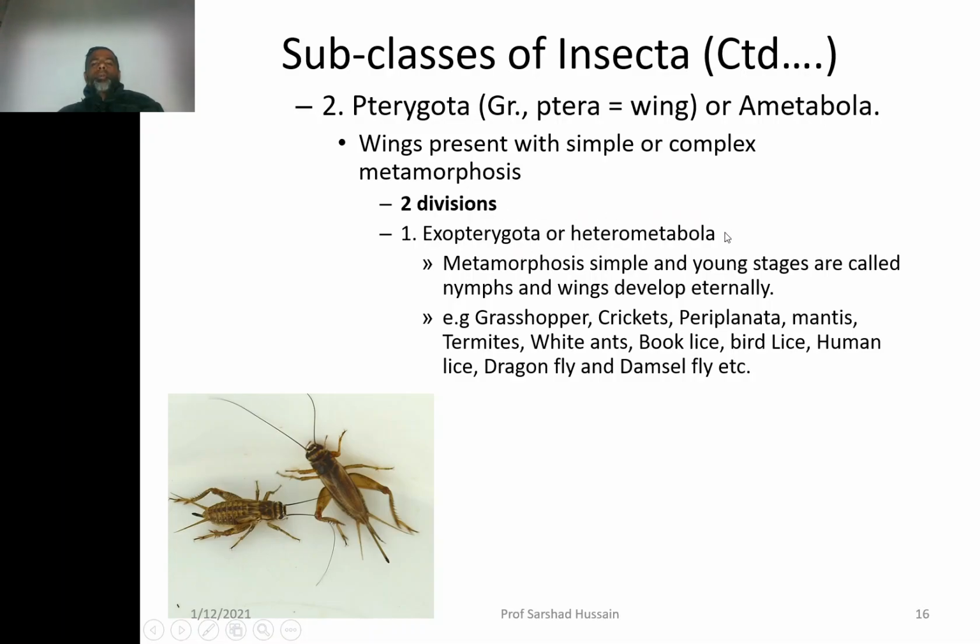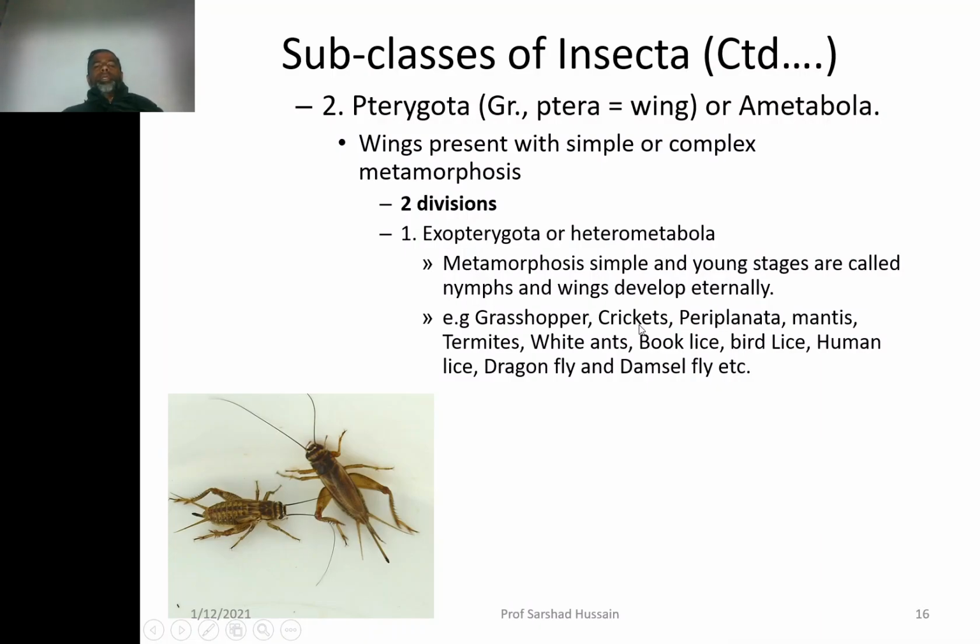Exopterygota are heterometabola. There are two divisions. Why? It depends upon how the wings are formed. If the wings are formed externally, it is the exopterygota. These are the examples of exopterygota. Metamorphosis is simple, and the young stages are called nymphs. So, when the young ones are not exactly like that of the adult, they are called nymphs. And wings develop externally, so called exopterygota.